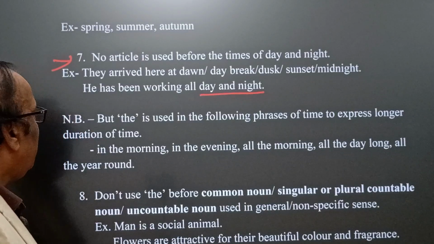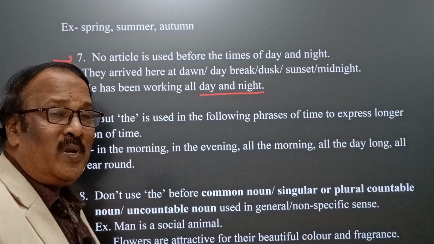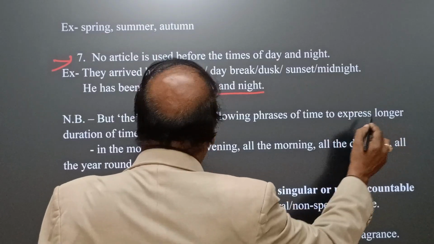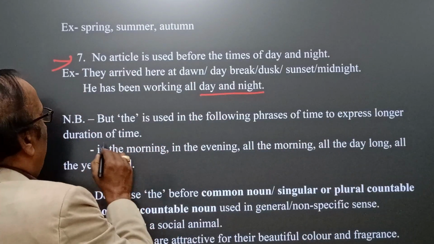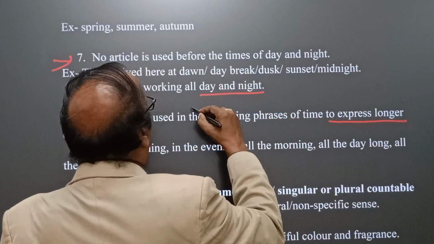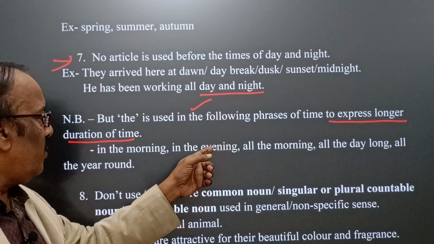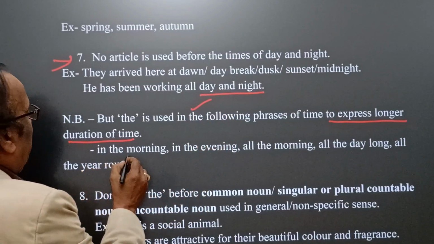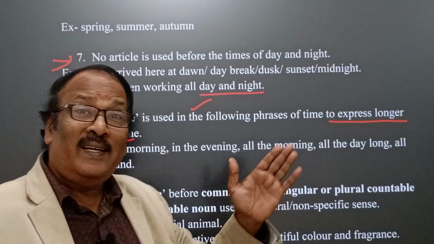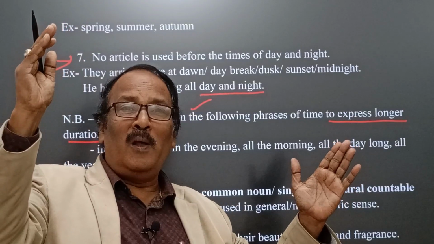Now come here, but the is used in the following time phrases. How? This is very interesting. To express a longer duration of time, the is used in the following phrases of time. How? In the morning. It means starting from daybreak up to 12 noon.